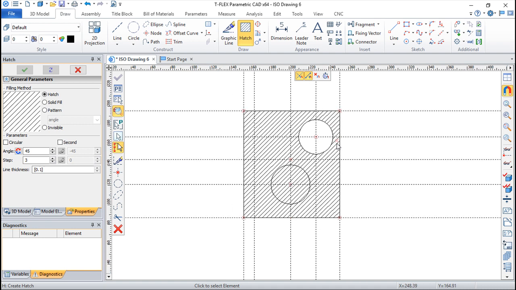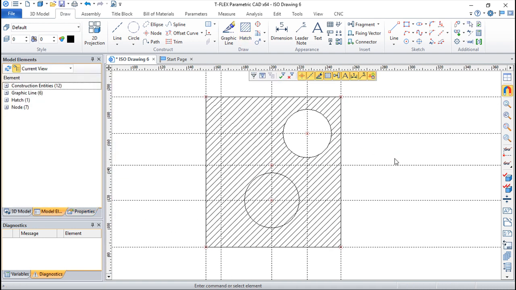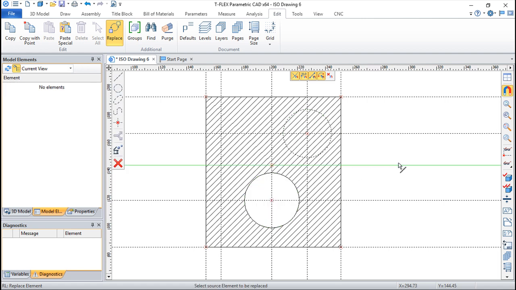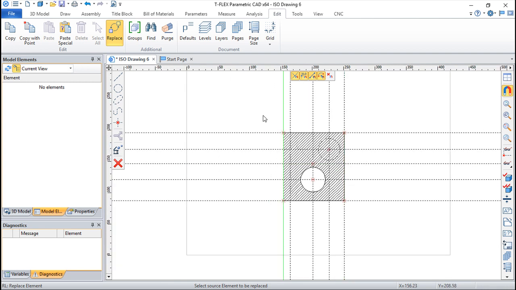Okay, so we have this kind of drawing done, and to show you the replacement, I will change the replacement of this circle for this circle. So we can go to this menu here, edit, do the replace, say the source object is this one, and the target is this one, confirm, and one element is replaced by this other circle. This is one example to show this functionality.